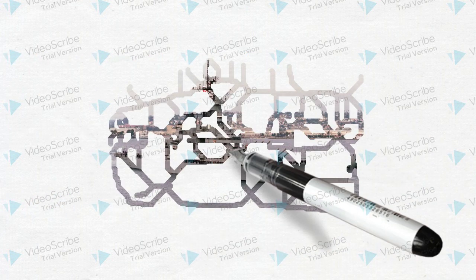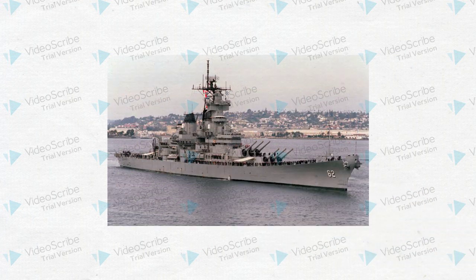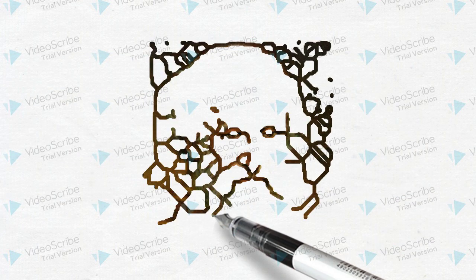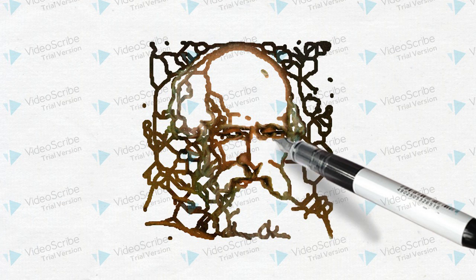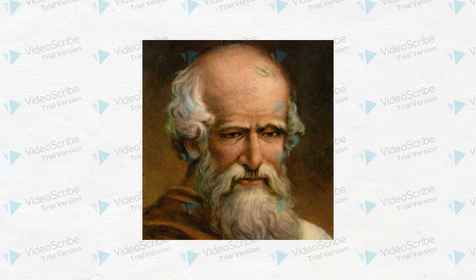Alright, so this explains why some things like sponges can float, but why can battleships float? After all, they're absolutely massive structures made of steel, and we know that steel is much more dense than water. Well, the famous Greek mathematician Archimedes has the answer. Archimedes is well known for his discoveries with density and flotation, specifically buoyancy.